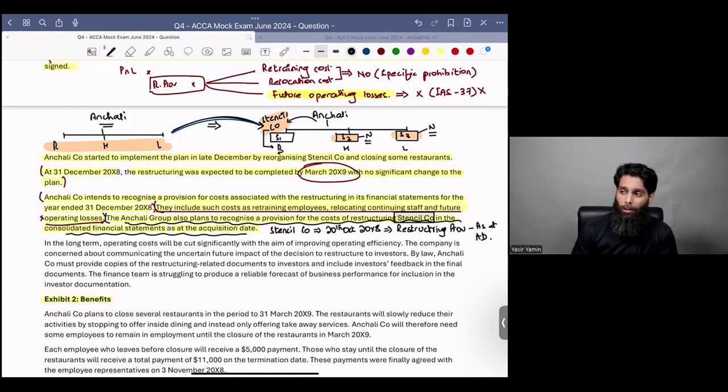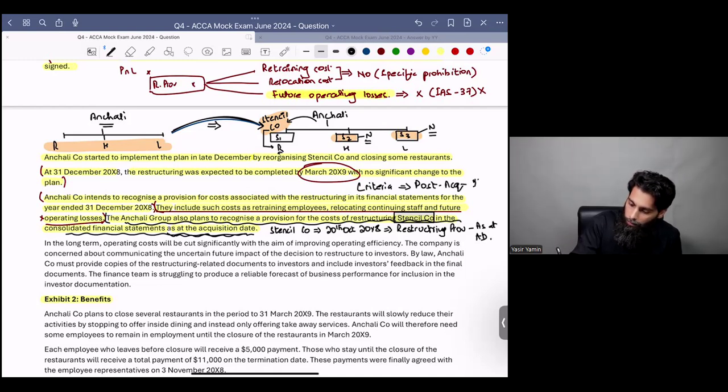The answer is wrong. No, they cannot recognize a restructuring provision as at acquisition date. They intend to recognize a provision as at acquisition date, but they cannot. Why? Because the criteria for recognizing a restructuring provision was only met post acquisition. Remember, the criteria was only met post acquisition on 1st November.